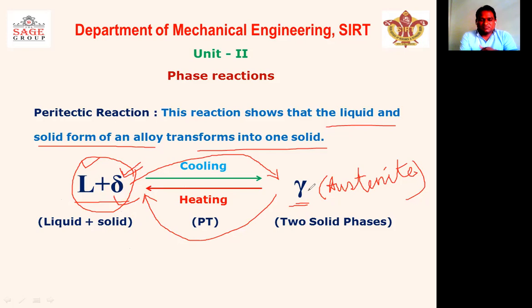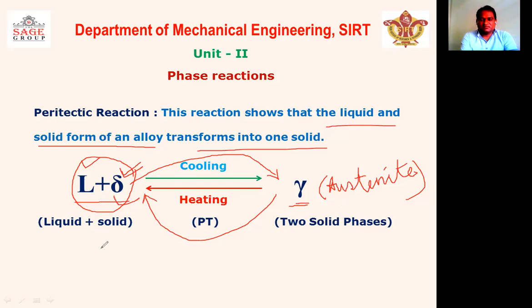We discussed recently that in the eutectoid reaction, the solid phase gamma transforms to two different solids. But in the peritectic reaction, the liquid plus delta iron phase transforms to gamma iron.